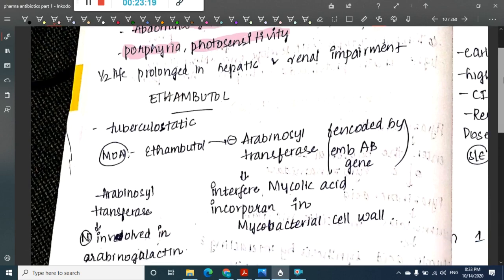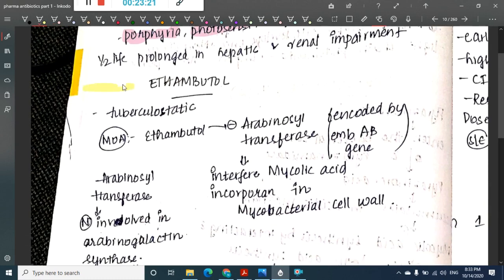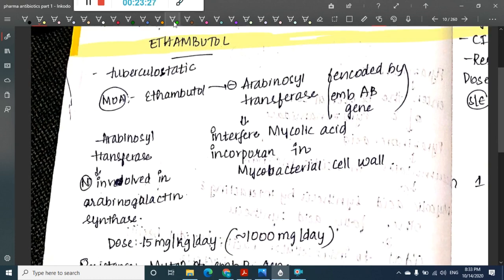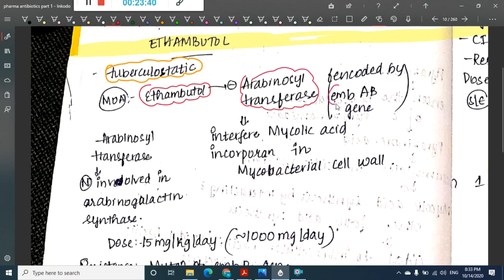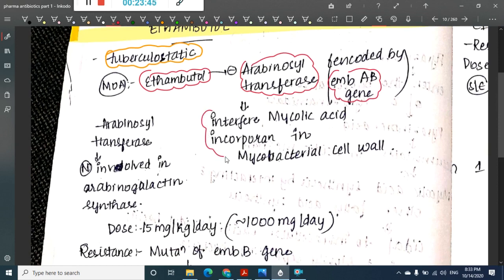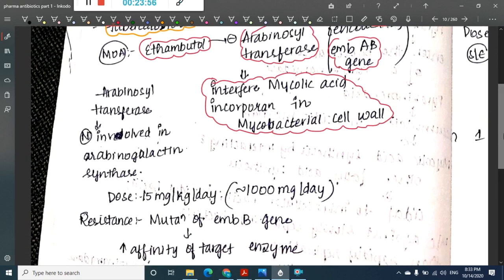Now the next drug is ethambutol. Ethambutol is a tuberculostatic drug. It inhibits the enzyme arabinosyl transferase, which is encoded by the gene EMB. It is incorporated into the mycobacterial cell wall and interferes with mycolic acid incorporation.